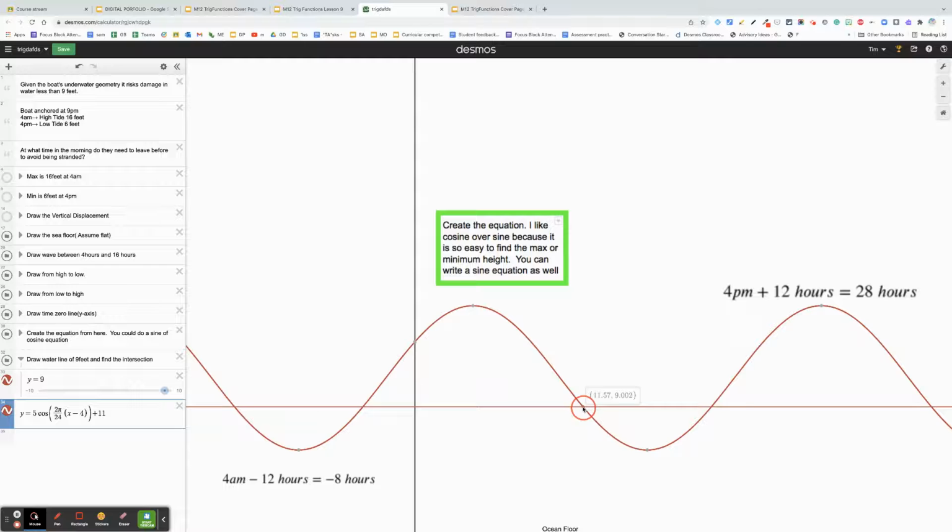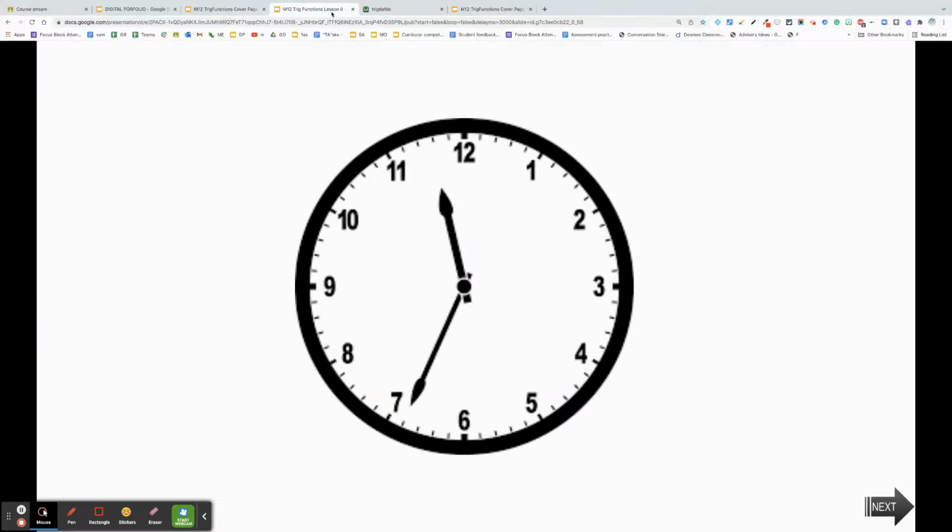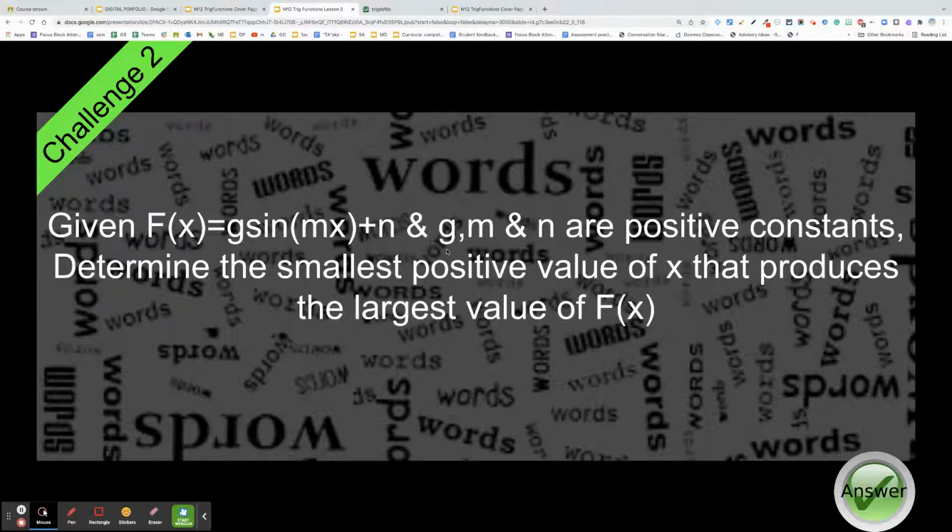So what we want to do is convert that to hours. We know it's at 11, and then what we do is we take 0.57 and multiply that by 60. And when we do that, we're going to get our 11:34, which is the time we need to leave by.